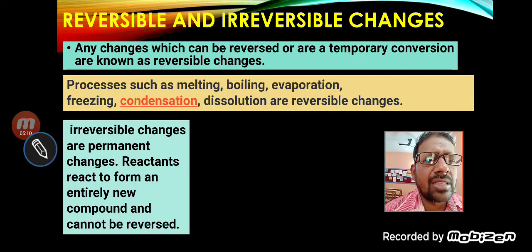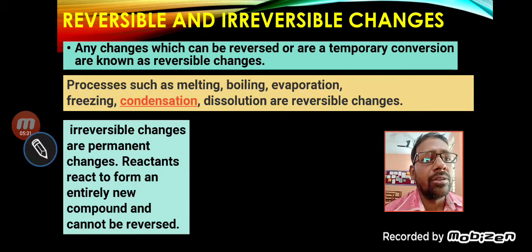And what are irreversible changes? Irreversible changes are permanent changes. Reactants react to form an entirely new compound, and it cannot be reversed. Suppose making of curd. After making curd, you cannot get the milk back. This is an example of irreversible change.